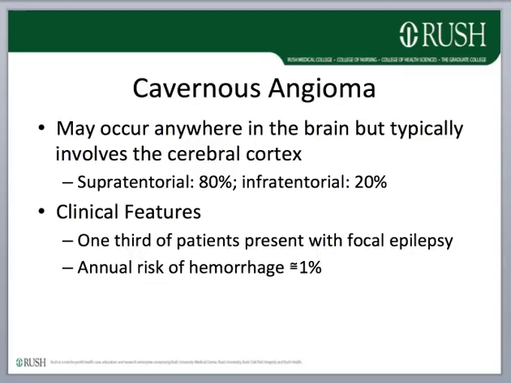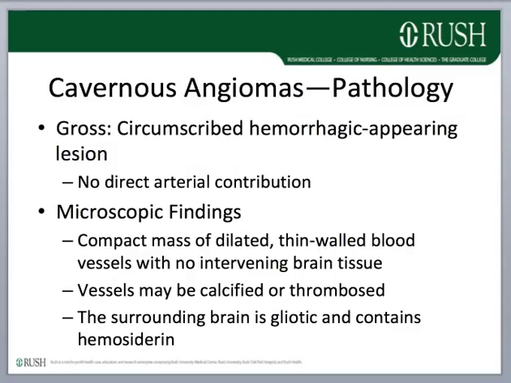Now, in contrast to AVMs, cavernous angiomas have no direct arterial contribution. They consist of a compact mass of dilated, thin-walled, variably hyalinized vascular channels with little intervening brain tissue. There's no muscular hypertrophy or elastic lamina, but vessels may be calcified or thrombosed. The surrounding brain tissue is gliotic and shows evidence of remote hemorrhage with scattered hemosiderin-laden macrophages.